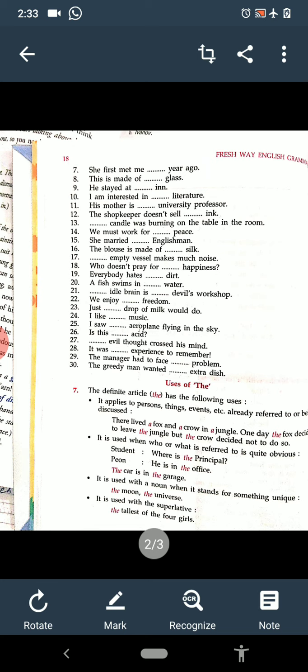Is this acid? Uncountable. An evil thought crossed his mind. An. It was an experience of a lifetime. The manager had to face a problem. The greedy man wanted an extra dish. So it was the exercise.